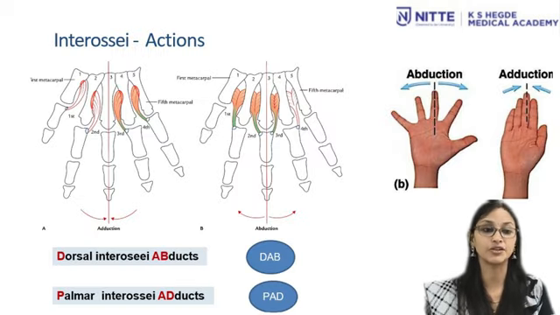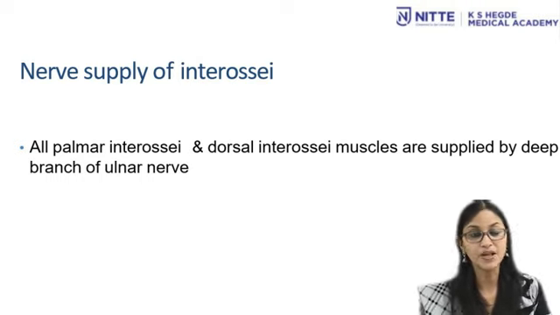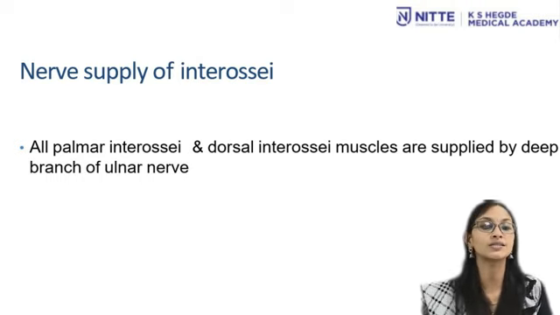The actions of the interossei are: the dorsal interossei are abductors, whereas palmar interossei are adductors. The nerve supply of the interossei: all the palmar and dorsal interossei muscles are supplied by the deep branch of ulnar nerve.